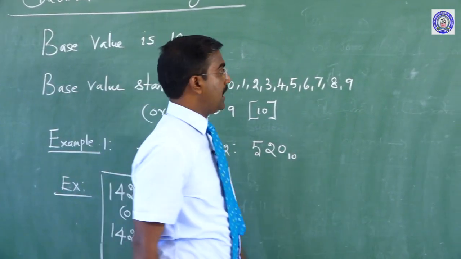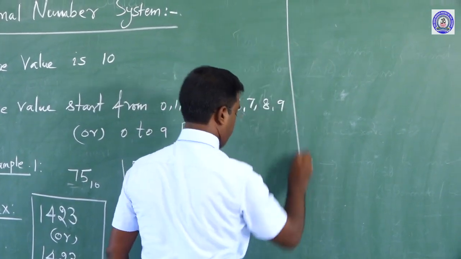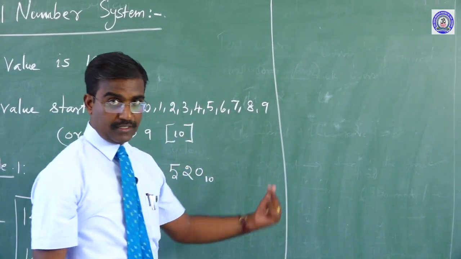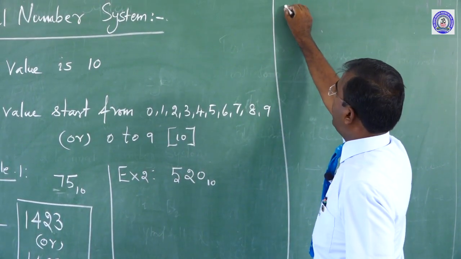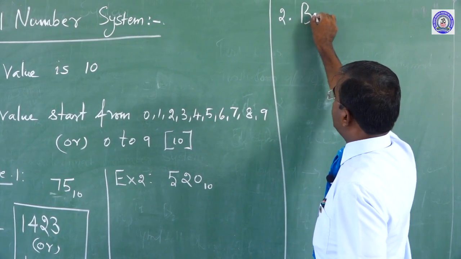Now, the second one is the binary number system.